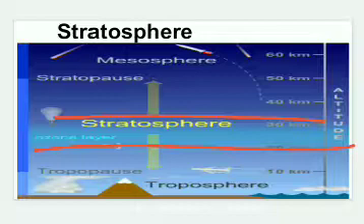This ozone layer absorbs the harmful ultraviolet radiations coming from the sun, and hence the temperature of the ozone layer increases. Here in the ozone layer temperature increases because ultraviolet radiations are absorbed. These ultraviolet radiations are very dangerous to living organisms, and therefore this ozone layer is called the protective umbrella of the earth.